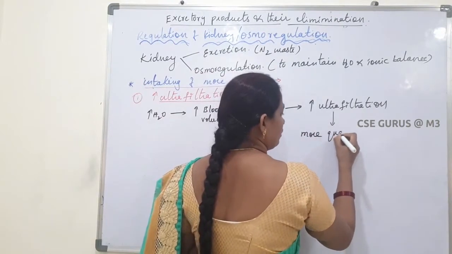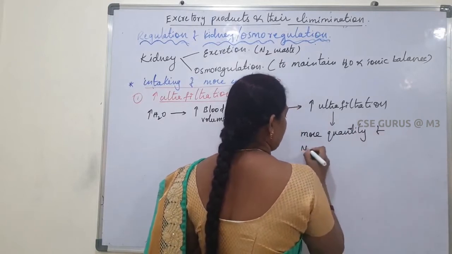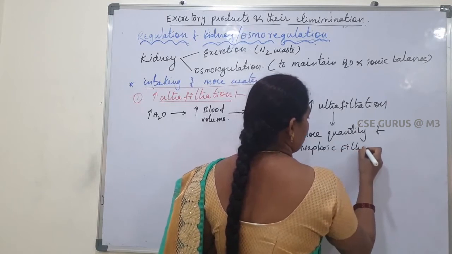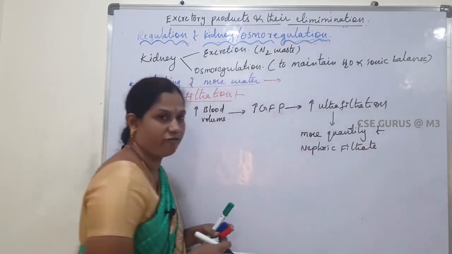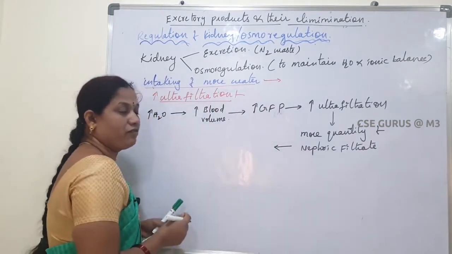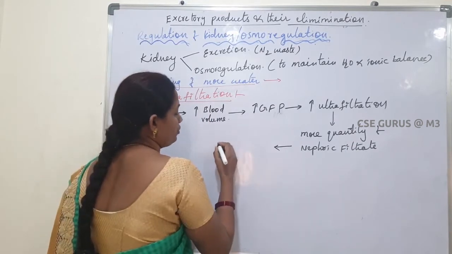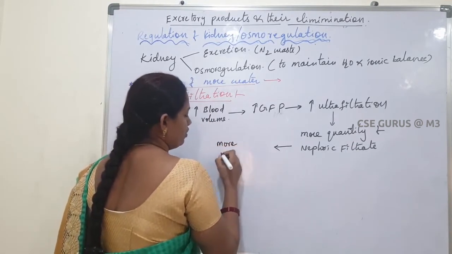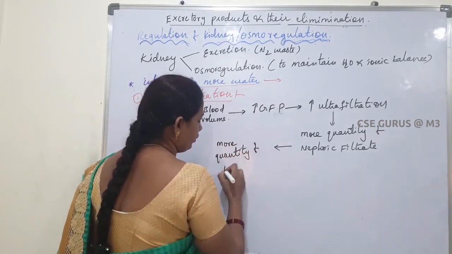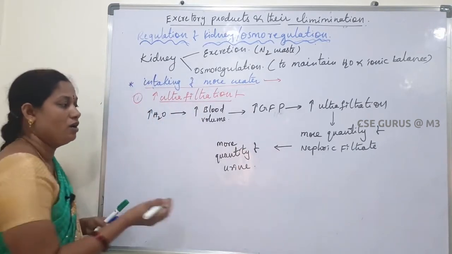more quantity of nephric filtrate. Okay, so finally, this more and more quantity of nephric filtrate produces more quantity of urine. So a more quantity of urine is excreted to the outside.